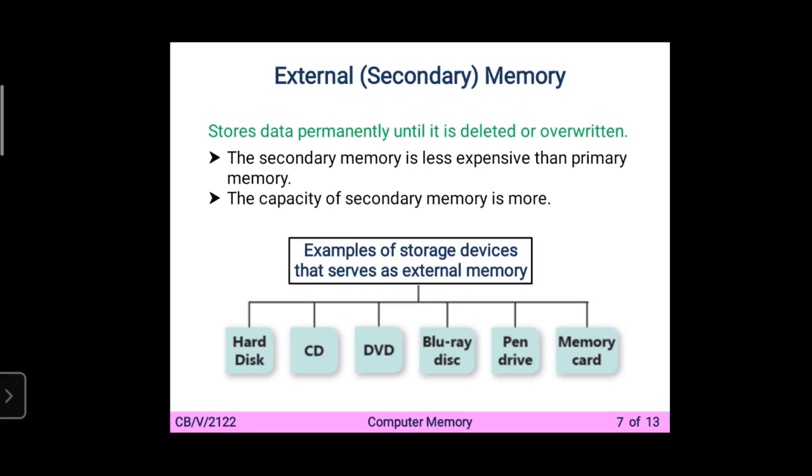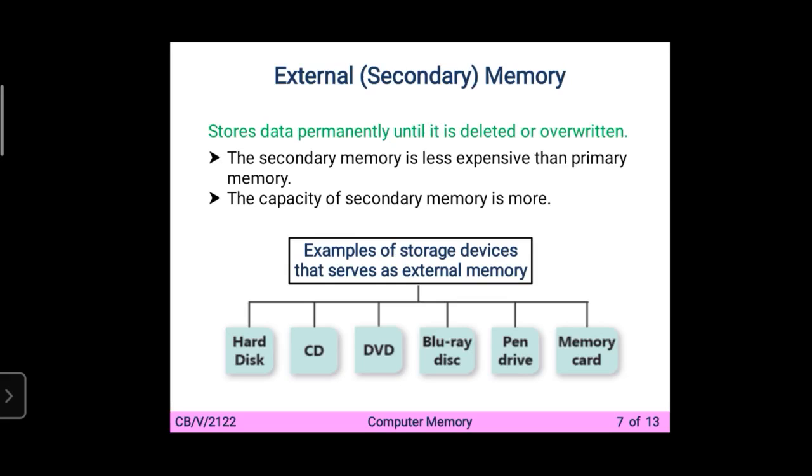But in the external memory the data is permanent, you cannot erase it. Yes, if you want to erase it you can. There is no connection between the external memory and the electricity. It's not volatile or non-volatile, you can say. The data will be deleted whenever the user wants to delete it. जब user उसको delete करना चाहेगा तब ही data delete हो पाएगा. So that's why it is called the permanent memory. Second name: permanent memory, external memory or secondary memory.